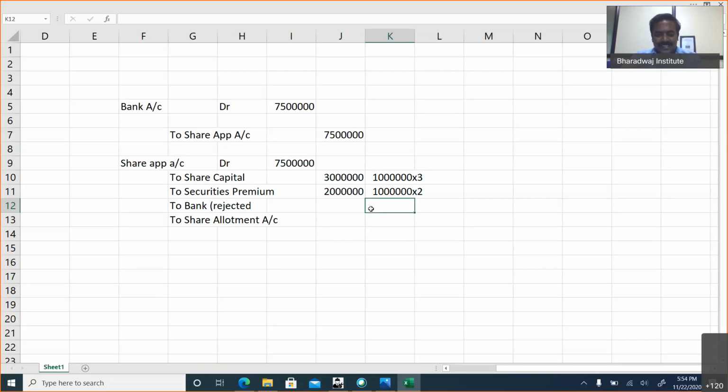Okay, so excess applications, 3 lakh shares are rejected. 3 lakhs into 4, 12 lakhs got rejected. And to share allotment will be the 2 lakhs applications, which is received in excess pro rata, 8 lakhs. If you look at, we collected 15 lakhs applications. Okay, 3 lakhs rejected.